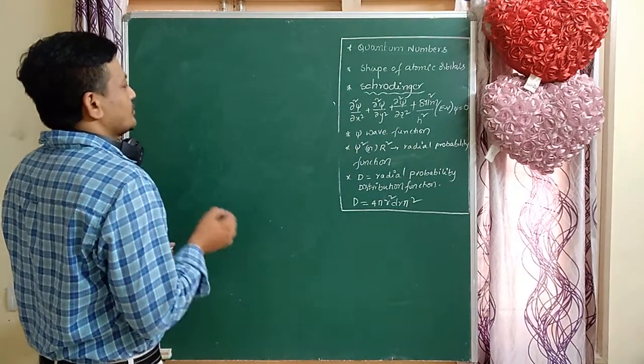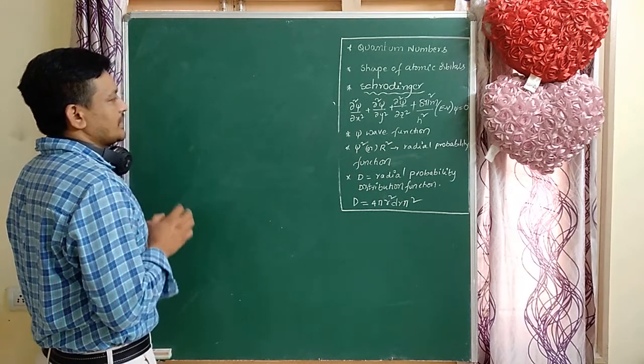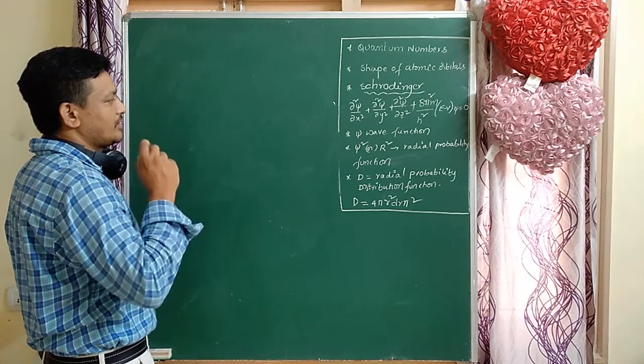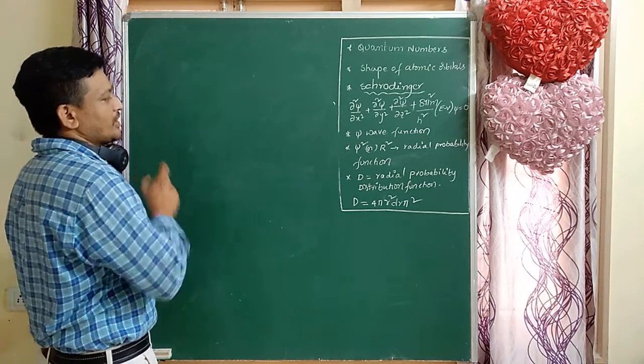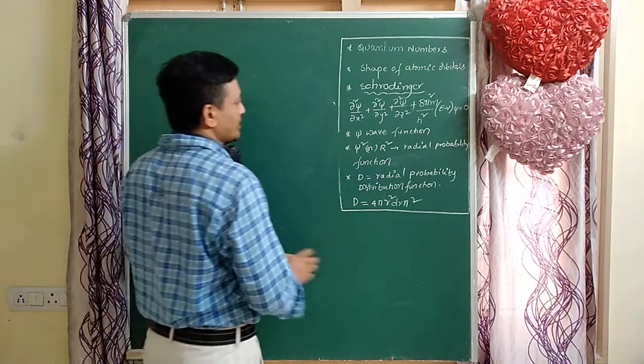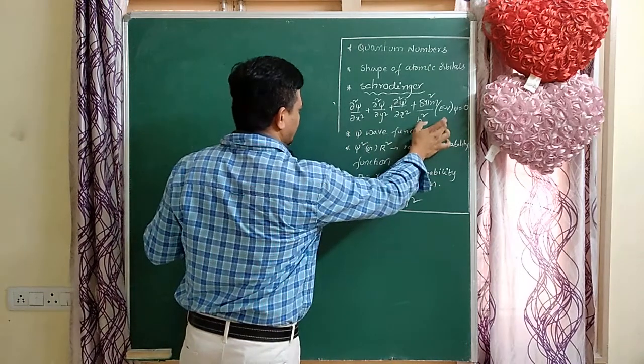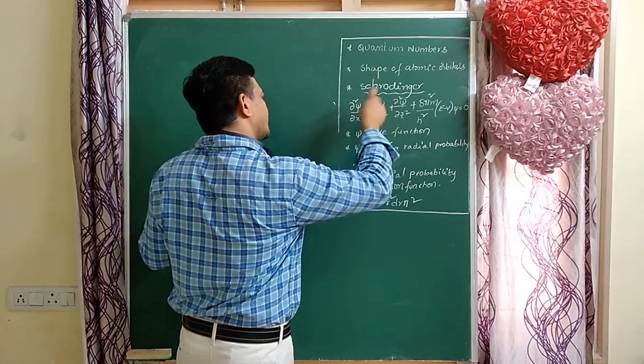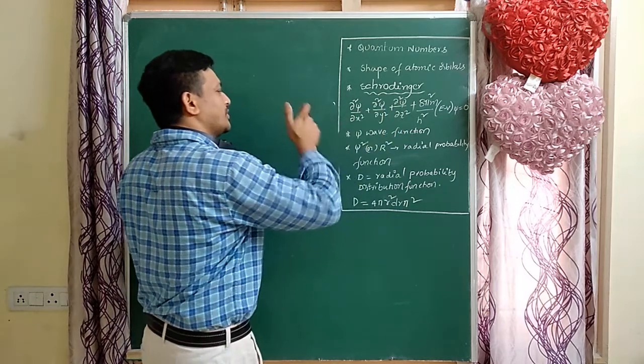According to the Schrodinger wave equation, the three-dimensional wave equation, which is the heart of quantum mechanics, this is a very important equation. This is the x direction, y direction, z direction, second derivative of the psi function, the wave function.